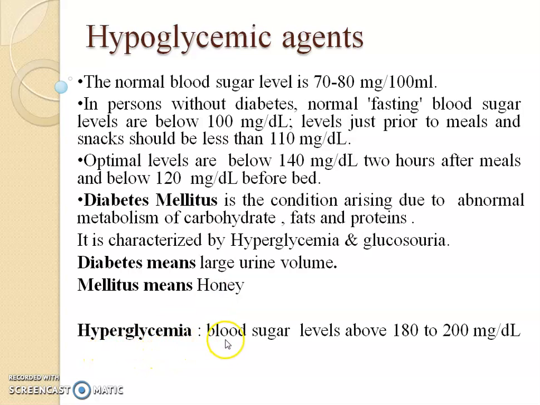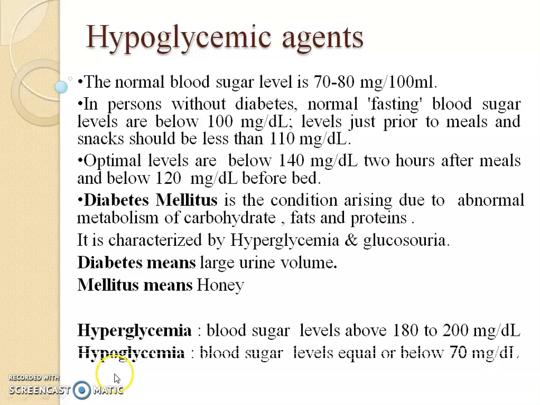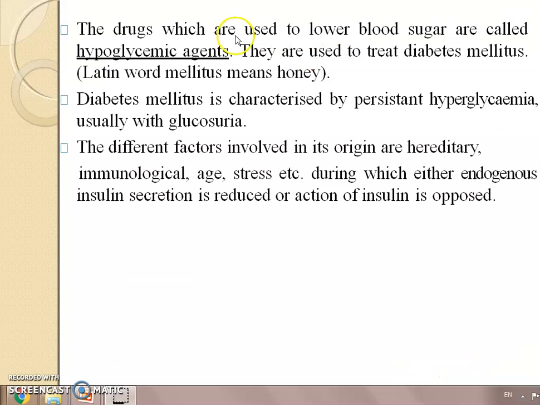Hyperglycemia is the condition in which blood sugar level is above 180 to 200 mg/dl, and hypoglycemia is the condition in which blood sugar level is equal to or below 70 mg per dl. The drugs which are used to lower blood sugar are called hypoglycemic agents. They are used to treat diabetes mellitus. In Latin, mellitus means honey.